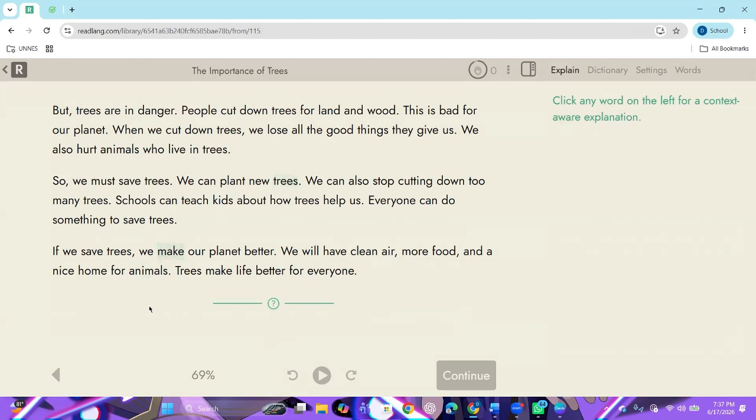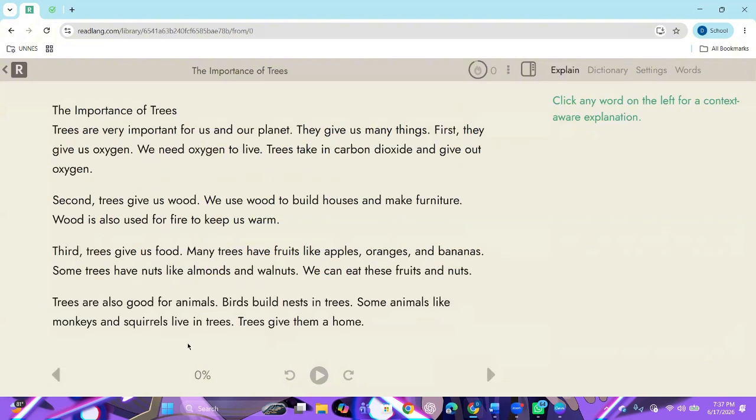So we must save trees. We can plant new trees. We can also stop cutting them. Our car can do something that tree. We will make it good with and good animals. Make life better. Everybody. Alright. Excellent, Toha, and thank you for your participation in reading.